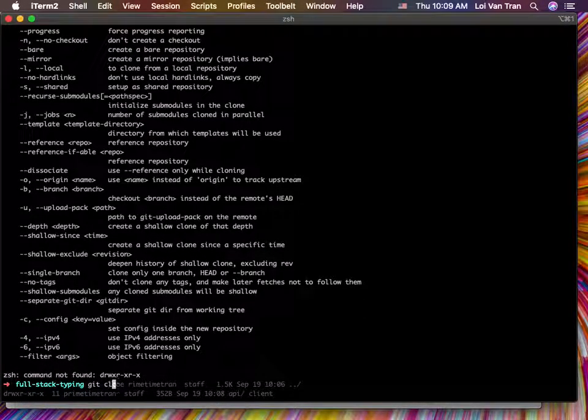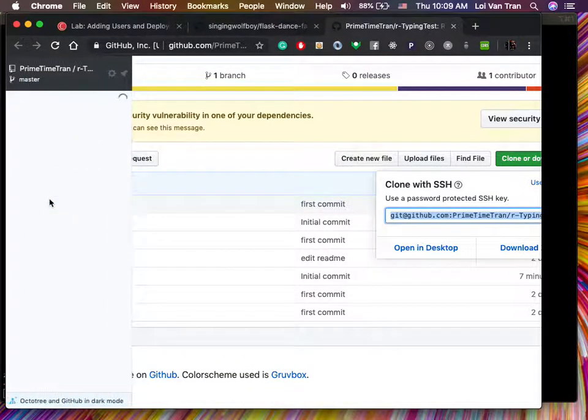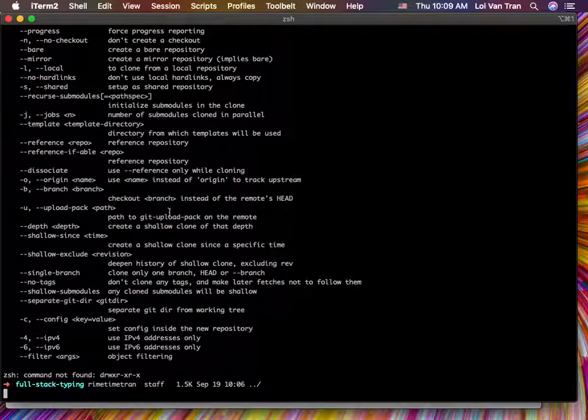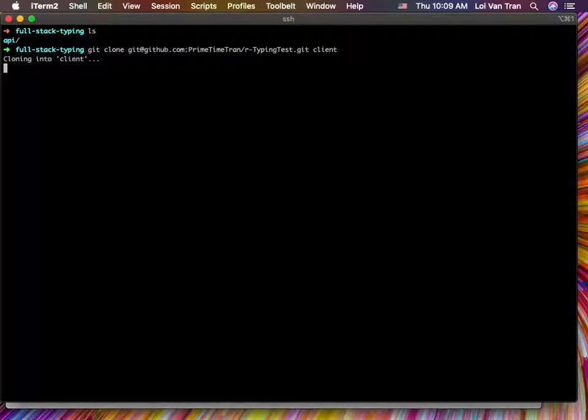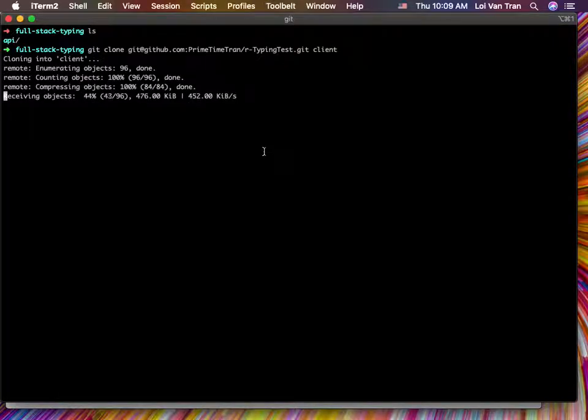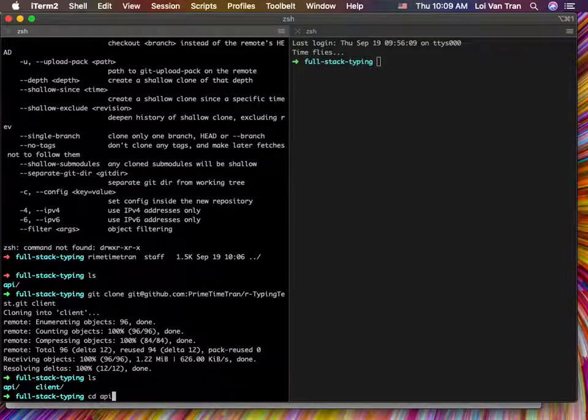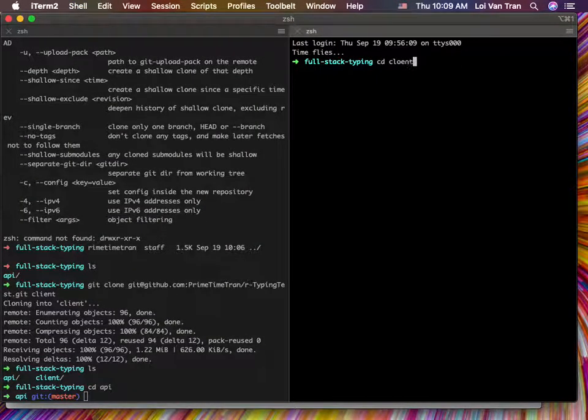Oops, why is this not working? Git clone. Something wrong? Git clone client. Okay, so we cloned one publicly available repository, and we cloned another publicly available repository that I personally built. So one will serve as our API, the other one will be our client. Okay, so we're gonna move into our API, then we're gonna move into our client, CV client.